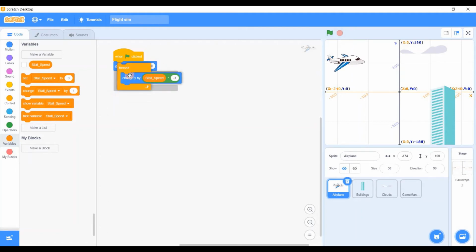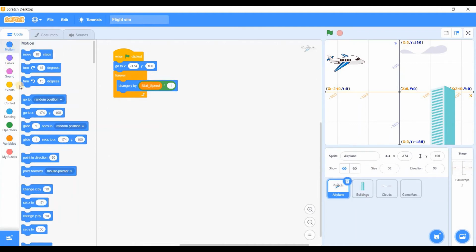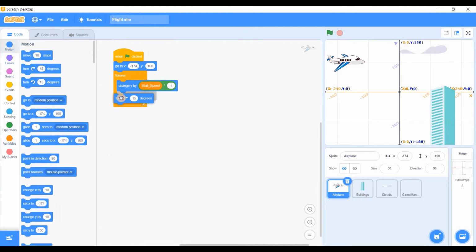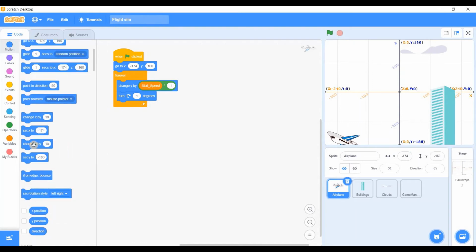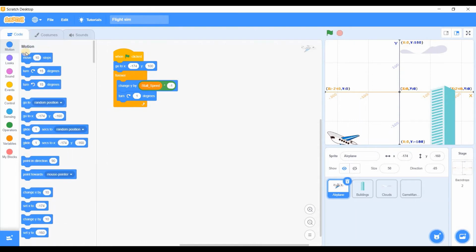so what I will do next is turn it 15 degrees so it actually looks like it's falling down, and set rotation or something. Isn't there a set rotation block, when this click move?